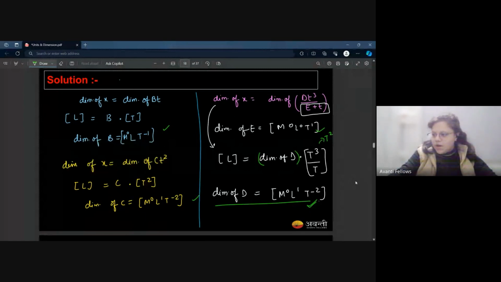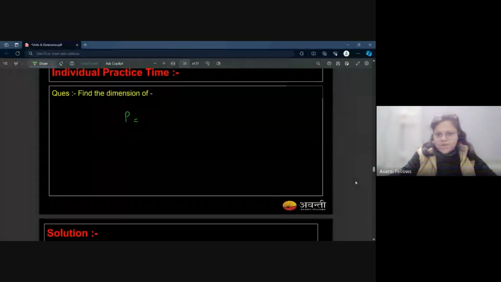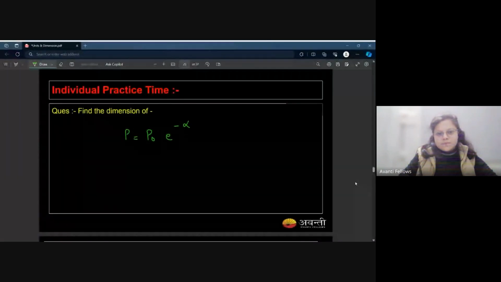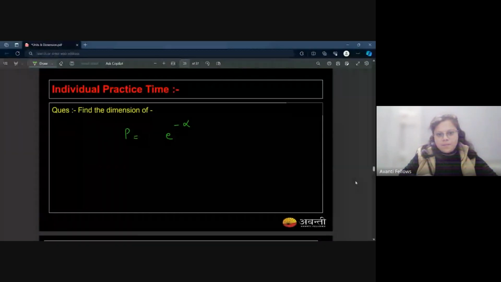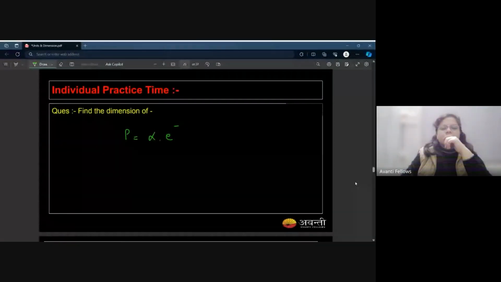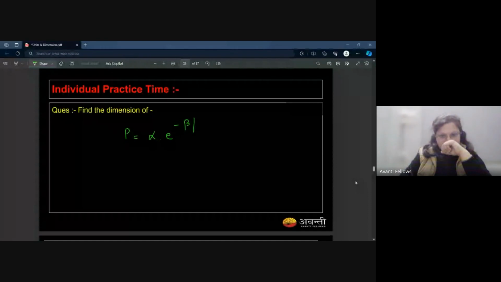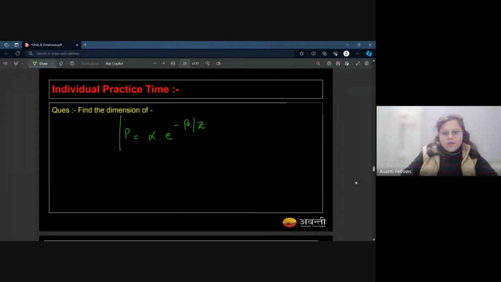Now, P is equal to alpha e raised to the power minus beta by z, where P is the pressure and Z is the temperature.